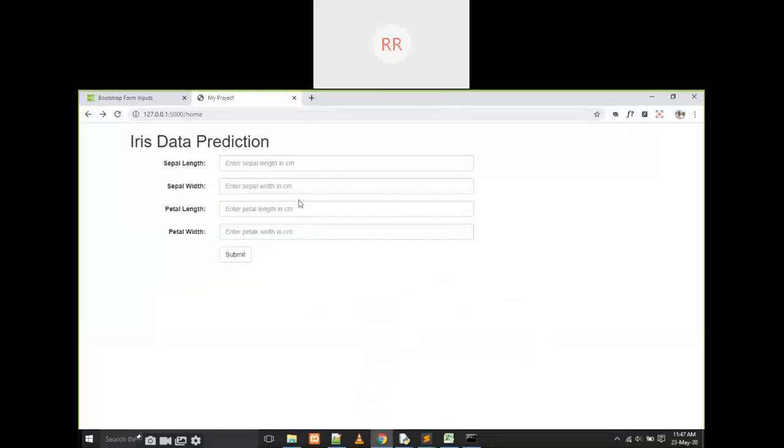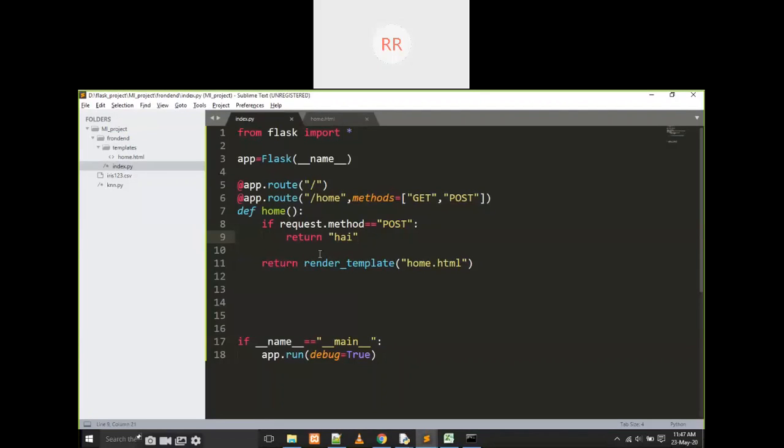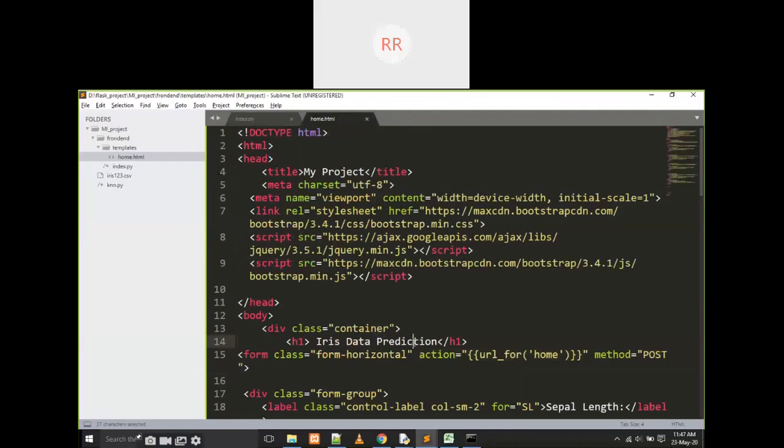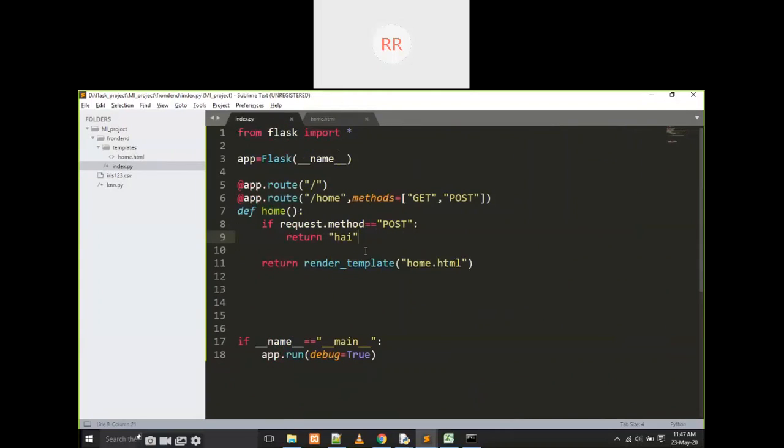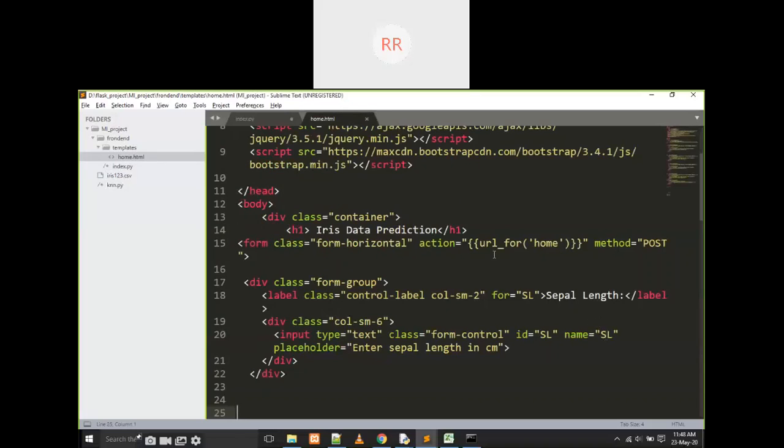I have to enter some values here. If I click on the submit button, I want to get all these 4 values here. If I click on the submit button, the values we enter in these text boxes are passed into that .py file. How are we going to get the values? Now I am going to write the code. First one is sepal length, right? Yes, the sepal length, the name is SL.